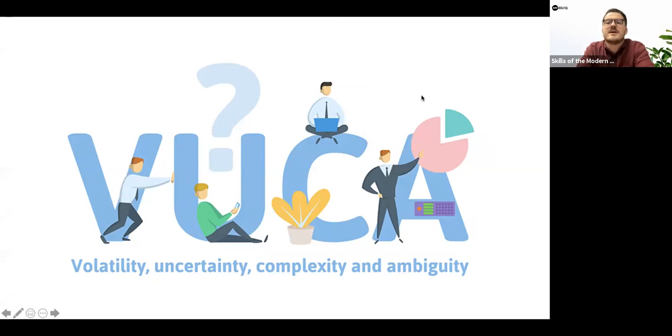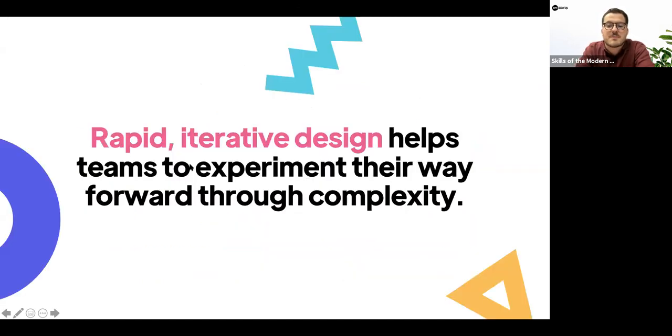So in this kind of context, it's really important to be able to use something like a design sprint to rapidly experiment your way towards solutions and through the complexity that you're working in. Instead of spending a whole lot of time trying to gather perfect information, which is rarely possible in a VUCA world, and trying to make sure that you have pre-validated an idea and you know that it's going to work before you launch it into the world, which again is rarely possible, if ever.